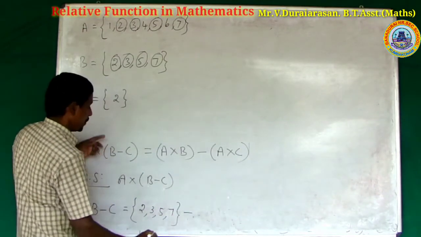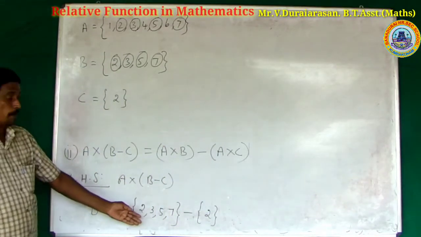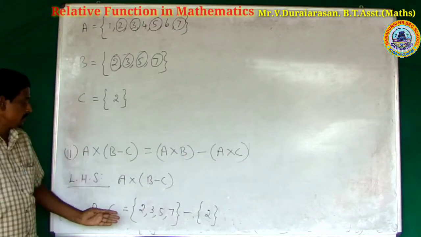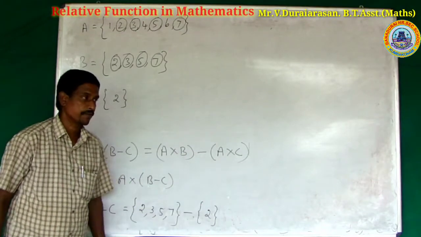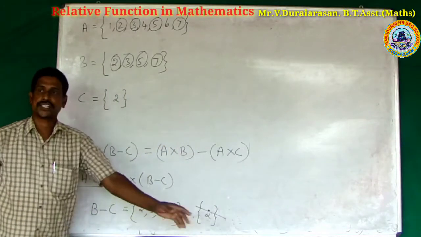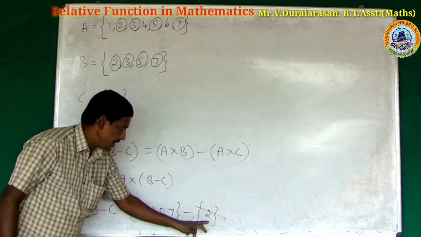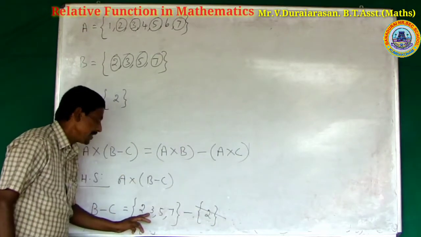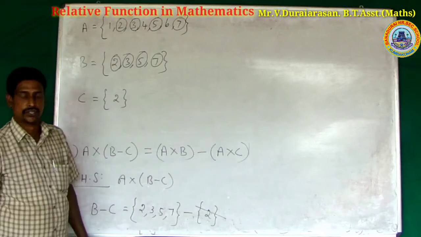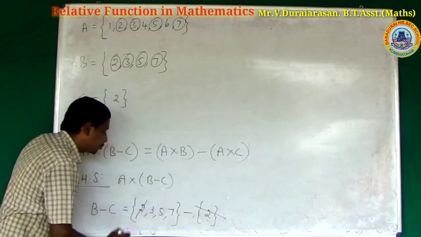C equals what, sir? 2. First write B difference, next write C. Which element of C is in B? Eliminate those elements. What is the number? 2. Eliminate 2.